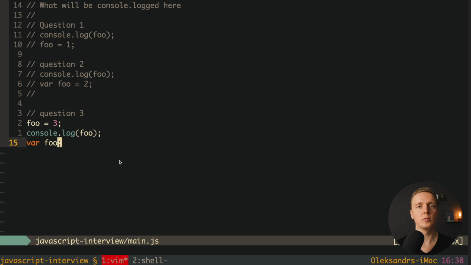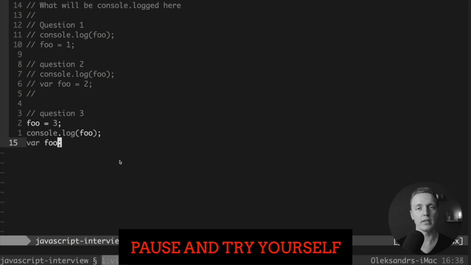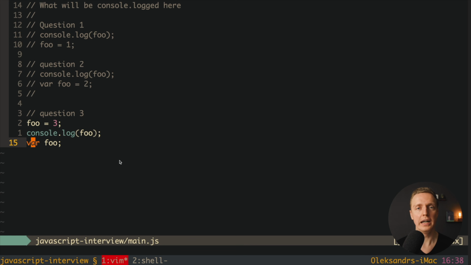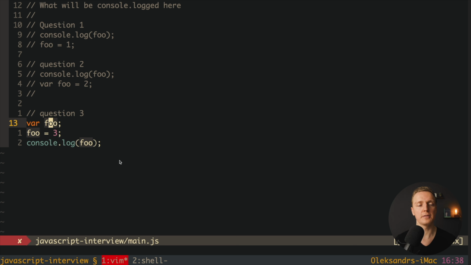If you answered correctly, you might get one more question regarding hoisting. As you can see, here is question 3, we have foo equals 3, then console log foo, and then var foo. And I think now you know the answer. Yes, we have var foo, and it bubbles to the top of the file, which means we are defining the foo property on the first line, on the next line we are assigning foo to 3, and after this we are console logging foo, which means it will be equal 3. And it doesn't really matter that var foo is at the end, it will be bubbled to the top.